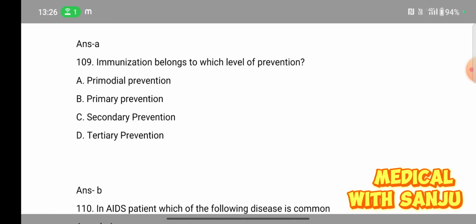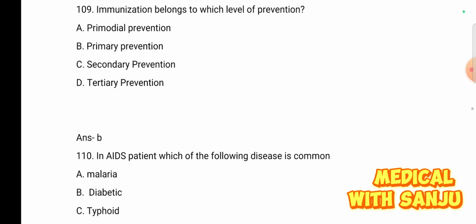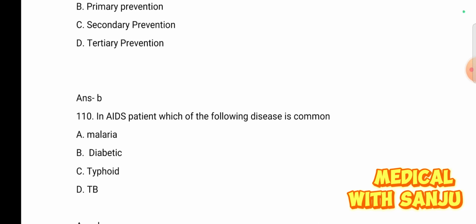Immunization is primary prevention. Option B is the right answer. Question number 110. In an AIDS patient, which of the following diseases is common? Option A, malaria; option B, diabetes; option C, typhoid; and option D, TB.